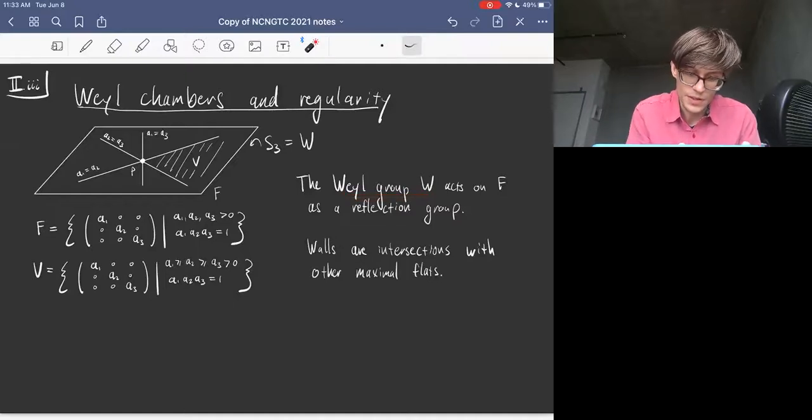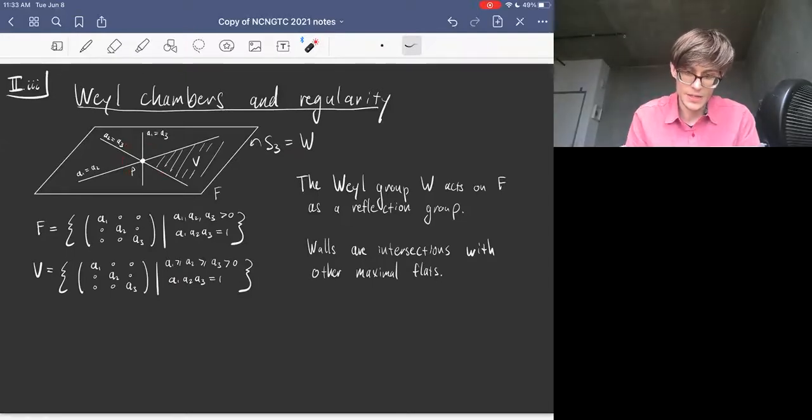The Weyl group is generated by reflections in these walls. These walls are intersections of this flat with other maximal flats. And these walls cut up F into chambers. So one of the chambers is given by V, and it's the set where A1 is at least A2 is at least A3. And the way that the Weyl group acts on this maximal flat is by the permutation group S3, by permuting the 3 diagonal entries. So any ordering you would think of corresponds to one of the chambers.